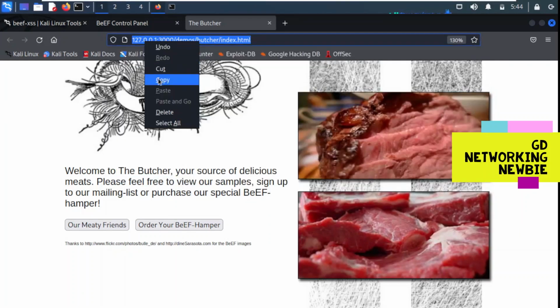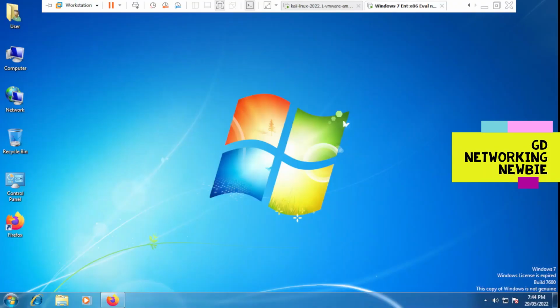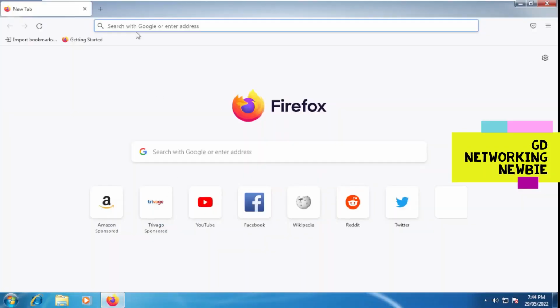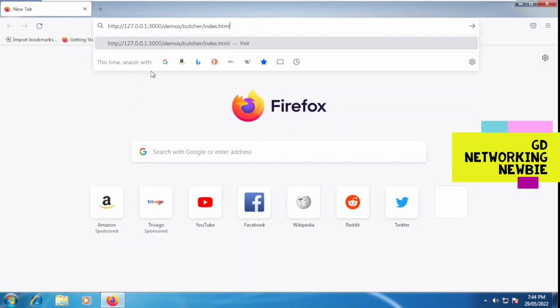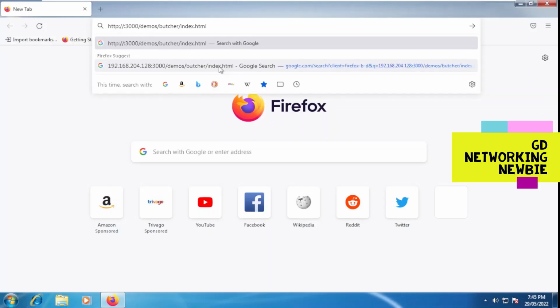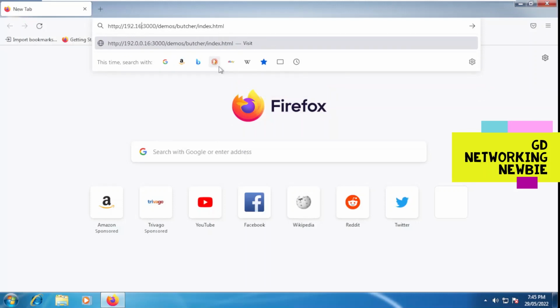Copy this link, and I'm going to the Windows 7 machine, and here in the browser, I'm going to paste that link. But now in this link, I have to change this IP address. This is the local loop address of this Windows 7, but I have to use the IP address of my attacking machine, that is Kali Linux. And for my Kali Linux machine, the IP address is 192.168.204.128.